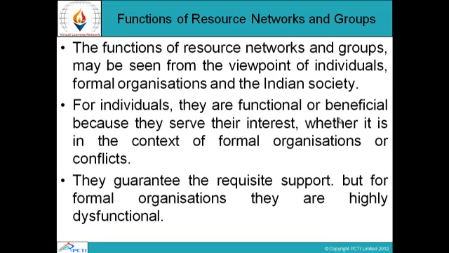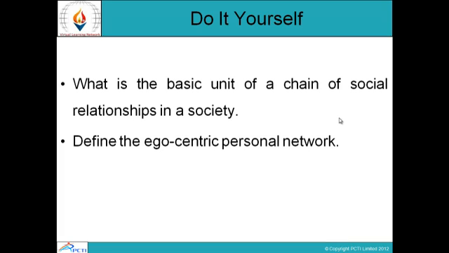Functions of resource networks and groups. The functions of these groups are seen from the point of view of individuals, formal organizations, and Indian society. For individuals, they are functional or beneficial because they serve their interests, whether in the context of formal organizations or conflicts. They guarantee the requisite support, but for formal organizations, they are highly dysfunctional. So that was all about resource groups, social networks, and how social networks are formed.